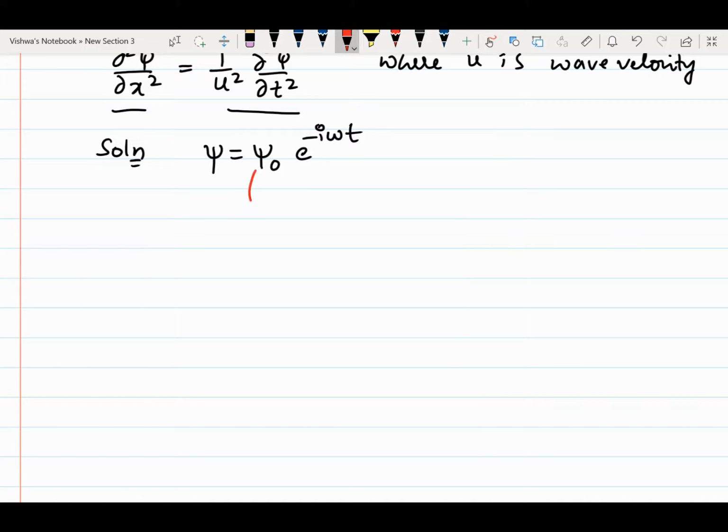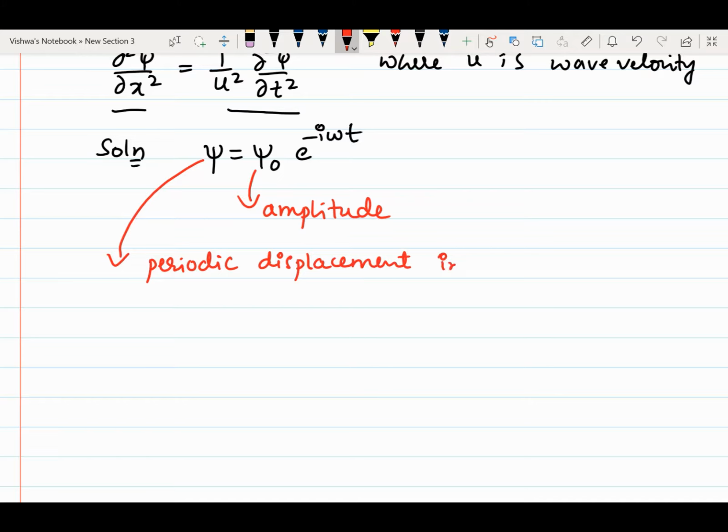This ψ₀ represents the amplitude, and this ψ represents the periodic displacement in terms of time, where this exponential part, this complex part, represents a periodic one.